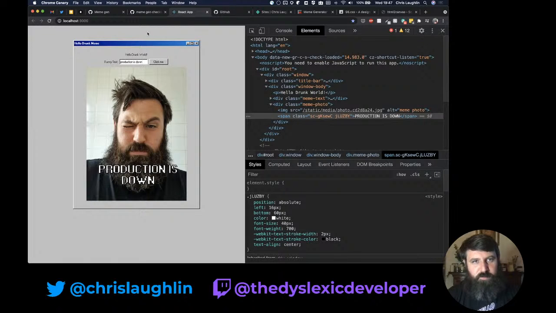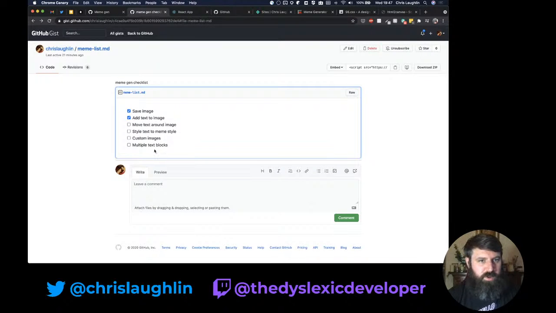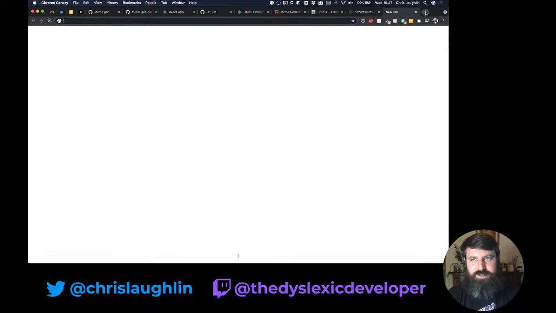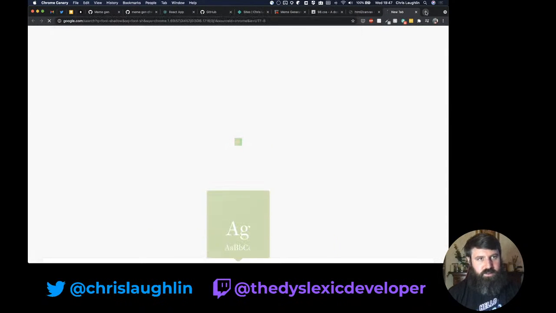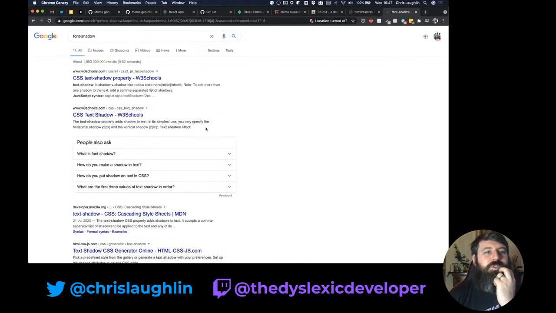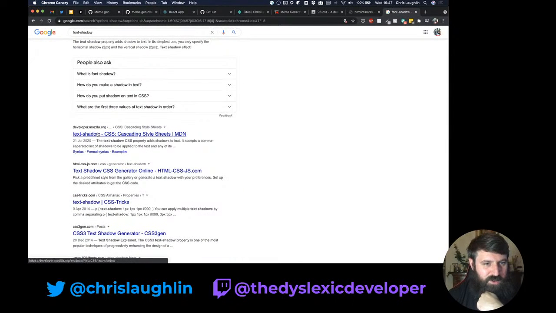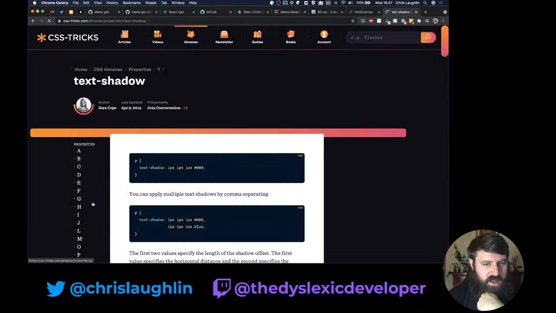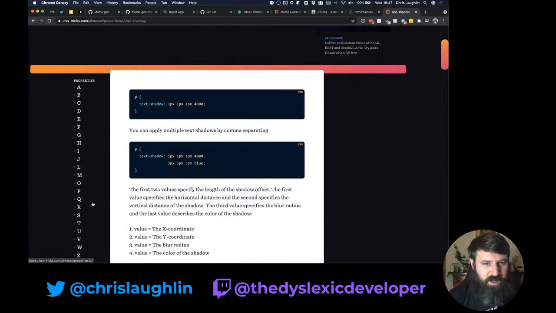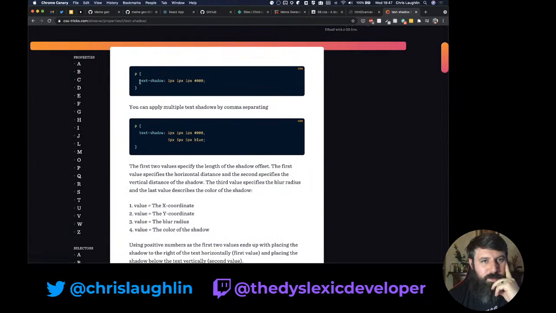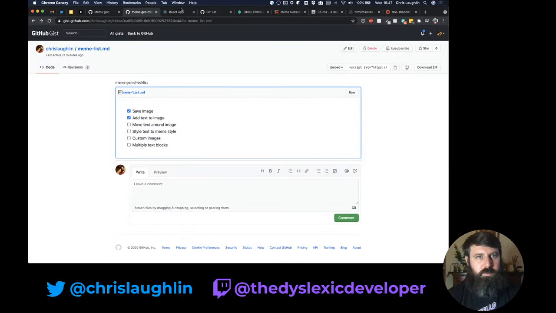So right, what is our next step? So our next step is, yeah, font shadow. Oof. I've used, come on, not W3 Schools. I've used box shadow and stuff before, but it still boggles the mind. So what does our text shadow do?